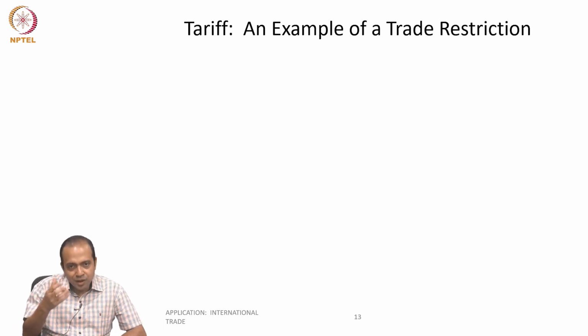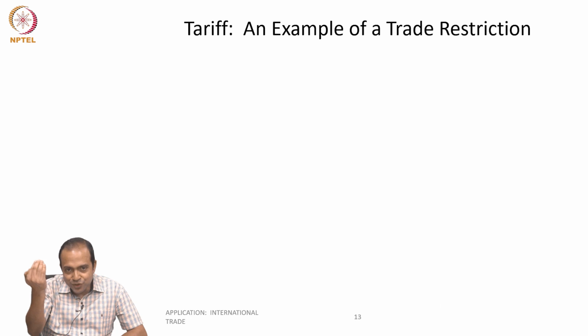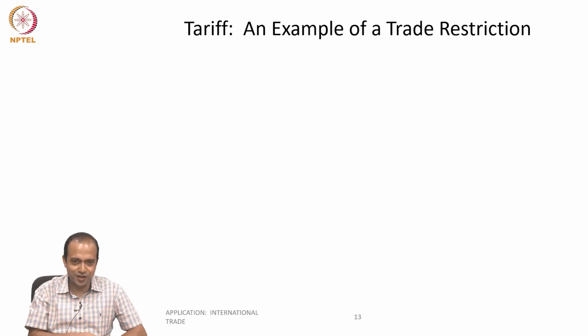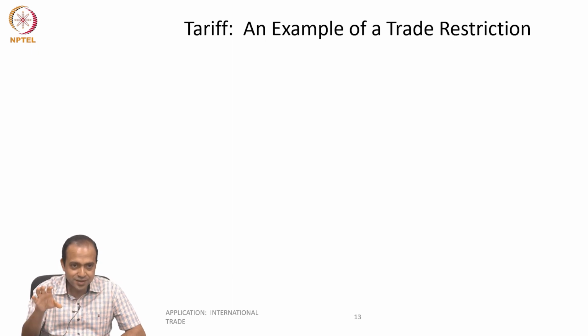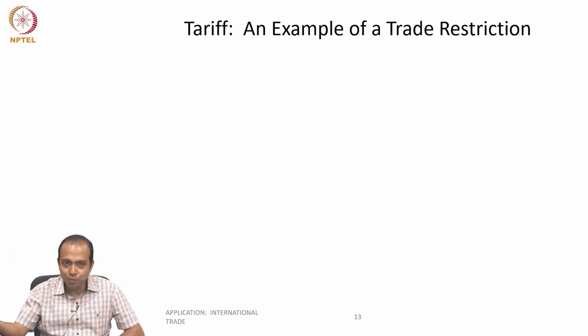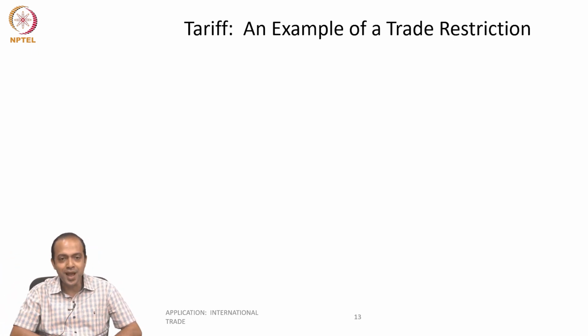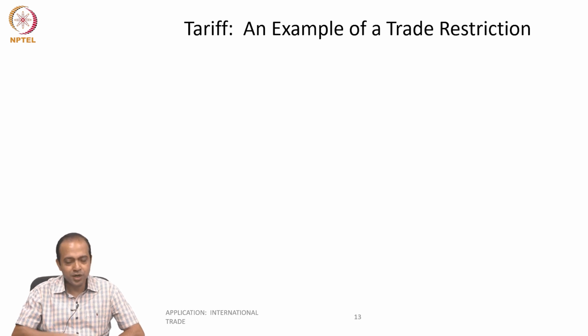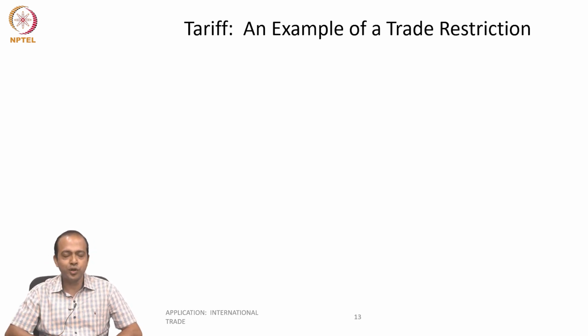Earlier, the price of the domestic producers was higher than the world price, so goods were getting imported. How will you prevent such imports? There are protests and they convince the government to impose some amount of tax on the imported product. The price of the imported product will go up, and now the domestic producers can compete with the international producers, right?